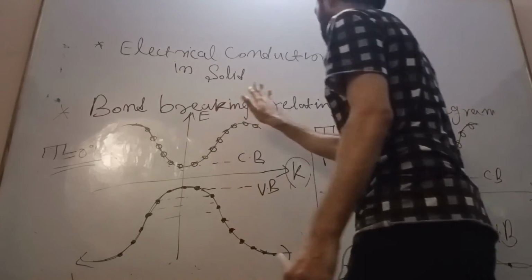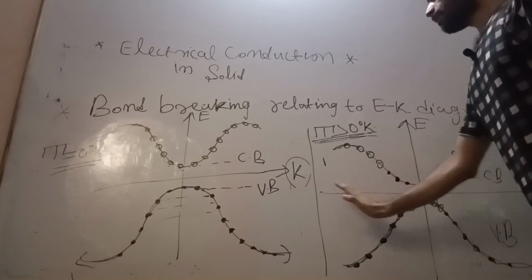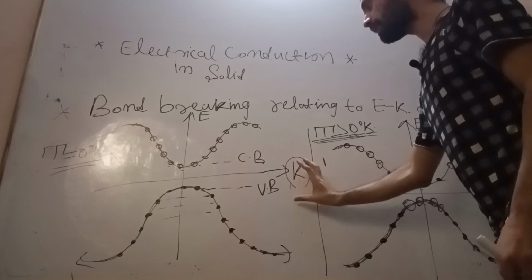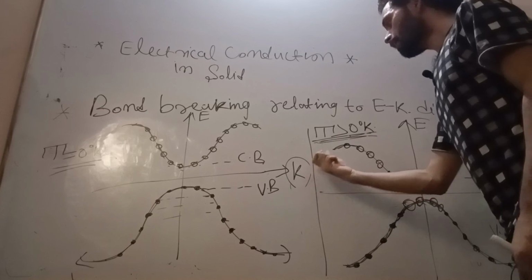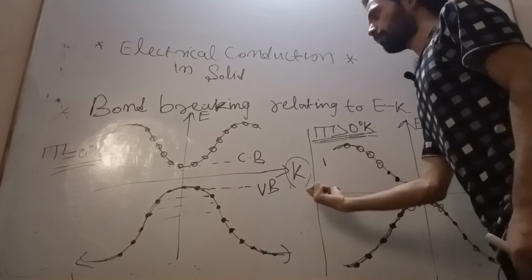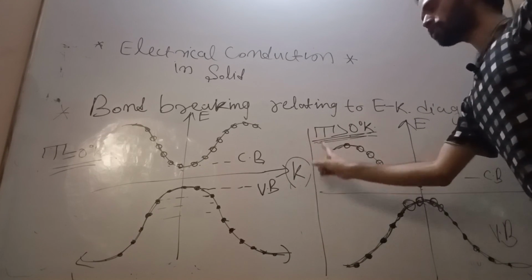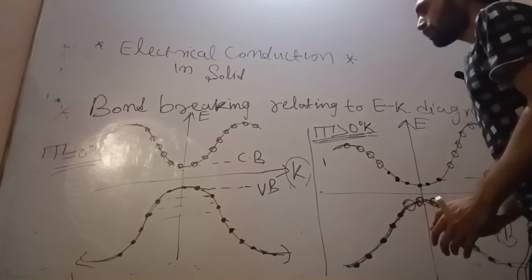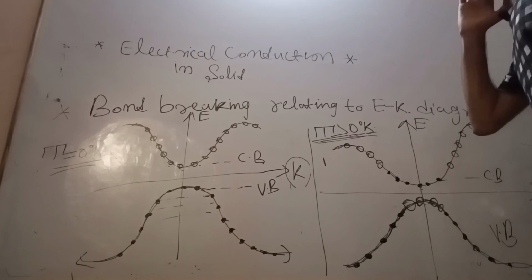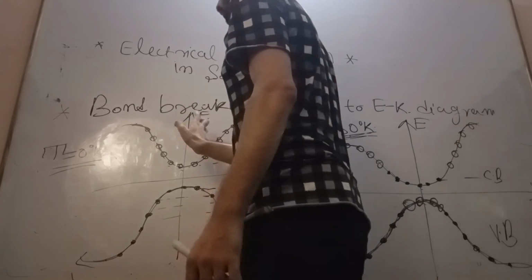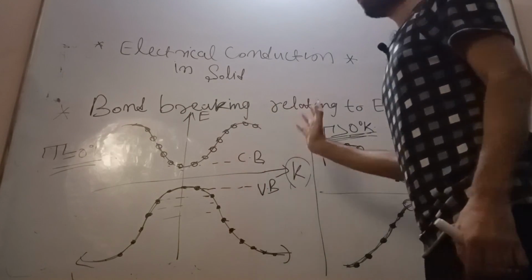This is the band diagram, the energy versus K diagram. This K is not directly the momentum, but for a free electron it relates to momentum. It is not directly the momentum. So that we have seen. This is all about bond breaking, so we have seen the energy band and bond model.